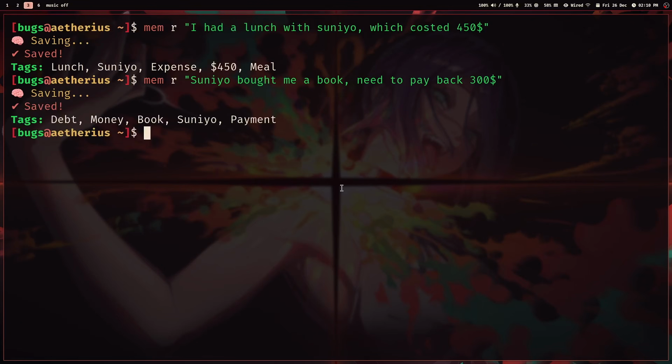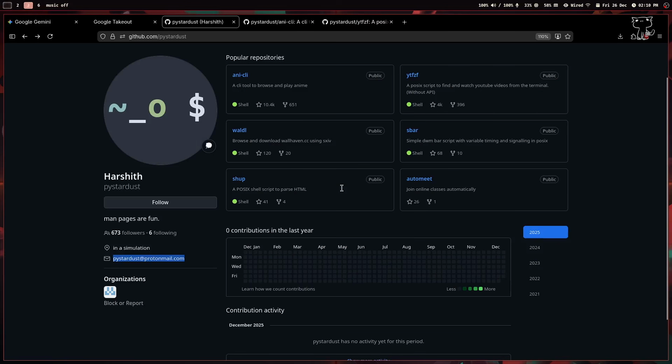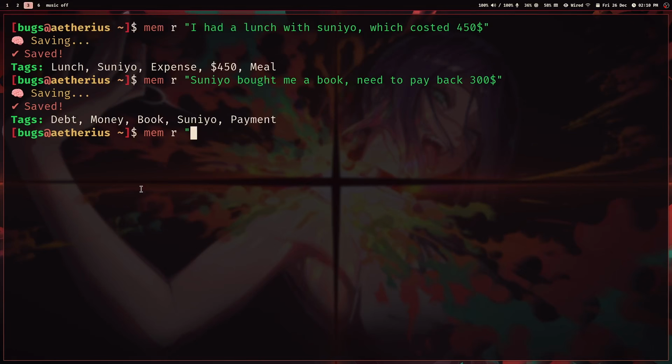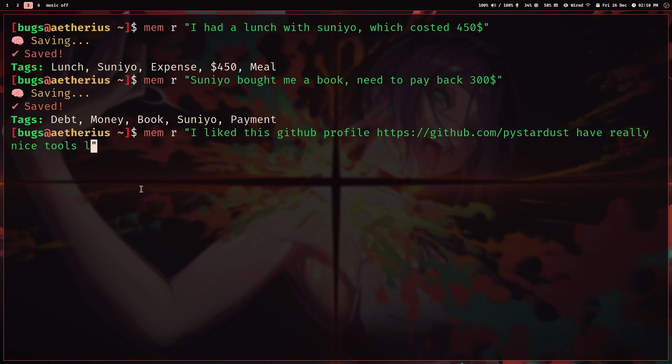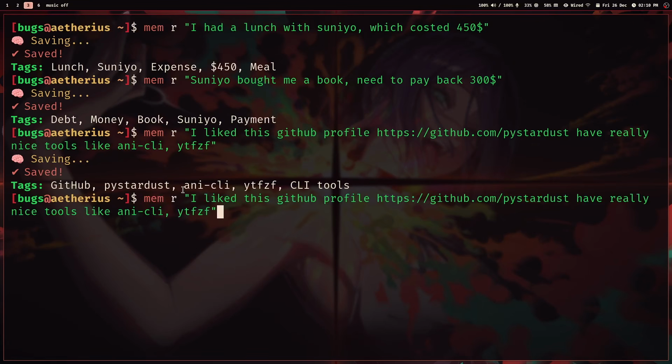That's okay. So other than that, suppose I'm just browsing the internet and I like this GitHub profile, which has really nice tools like ANICLI, YTFC. Okay. Now it can remember things for me, and it can even retrieve.